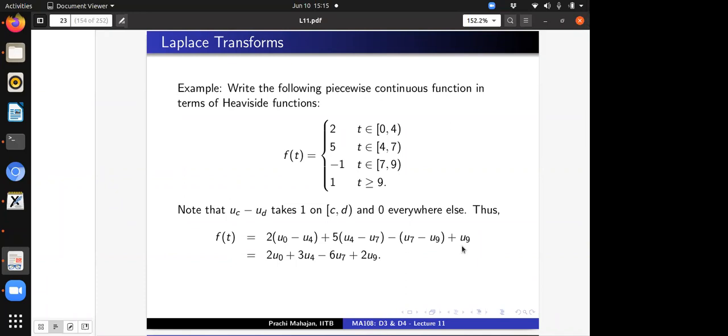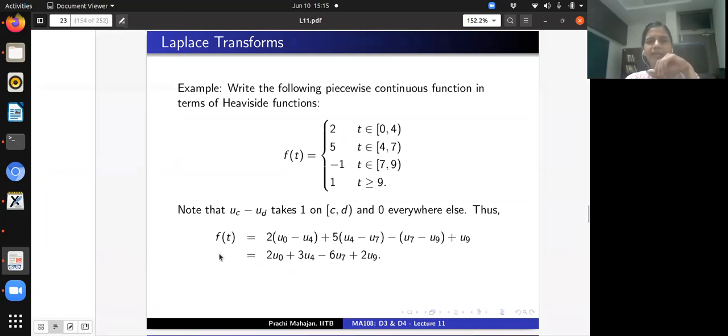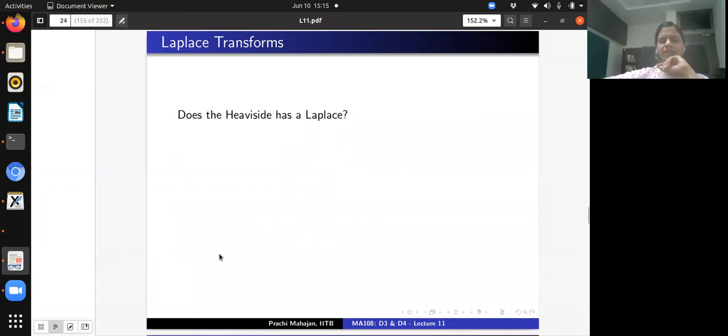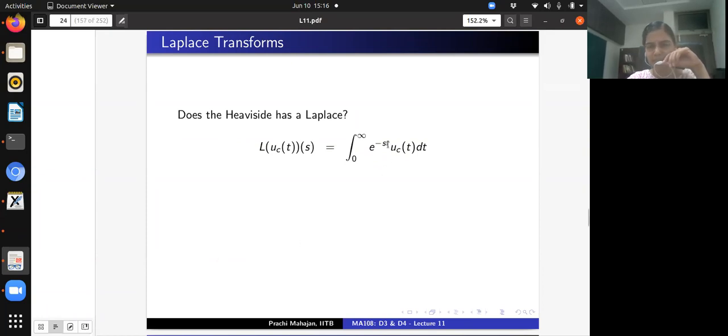Yes. Okay. Now, why am I doing this? It will be easier when we have to compute the Laplace transform of the function f. But first, let's compute the Laplace transform of the unit step function, which is a piecewise continuous function of exponential order. By definition, this is the improper integral from 0 to infinity of exponential minus st times u_c(t) dt.